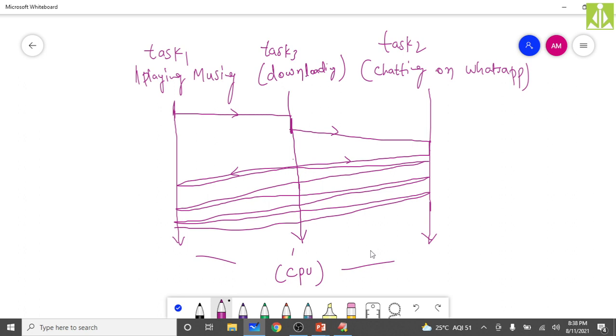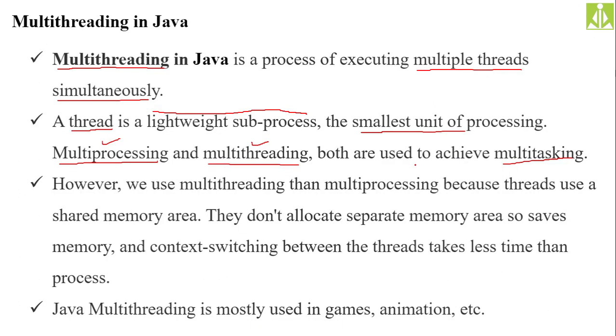Because of that reason, we feel that the CPU is performing multitasking. We think that the CPU is doing all these 3 jobs at the same time. Even though the CPU can handle only one job at any point of time, it is going at a micro level, at a nano level. Because of that, we are feeling multitasking over here. Hope you understood this. In reality, if you have only one processor, multitasking is not possible at all. But because of the high speed of your CPU, we feel the multitasking nature in a computer.